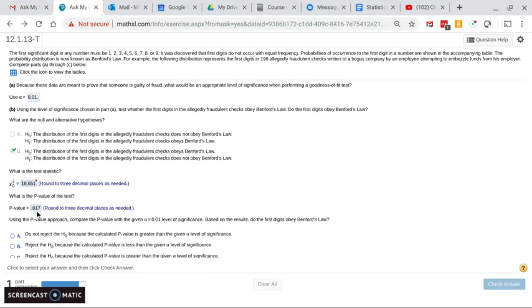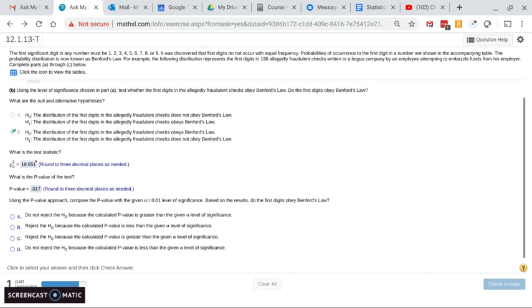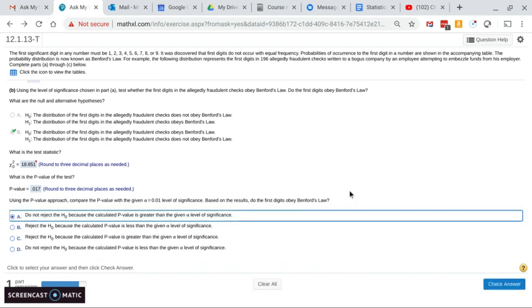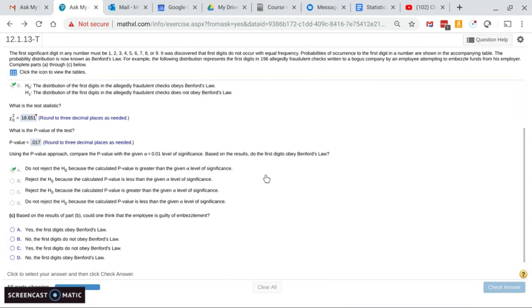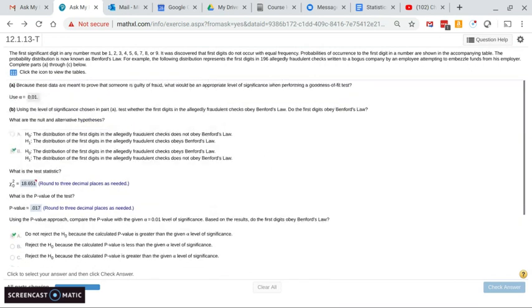And so this p-value is a little bit higher than the significance level that we chose. So even though it's suspicious, it doesn't fall lower than our actual level of significance. So we do not reject the null hypothesis because the calculated p-value is greater than the given level of significance. So we're not going to charge this guy. Okay, I hope that helps a little bit on this problem.